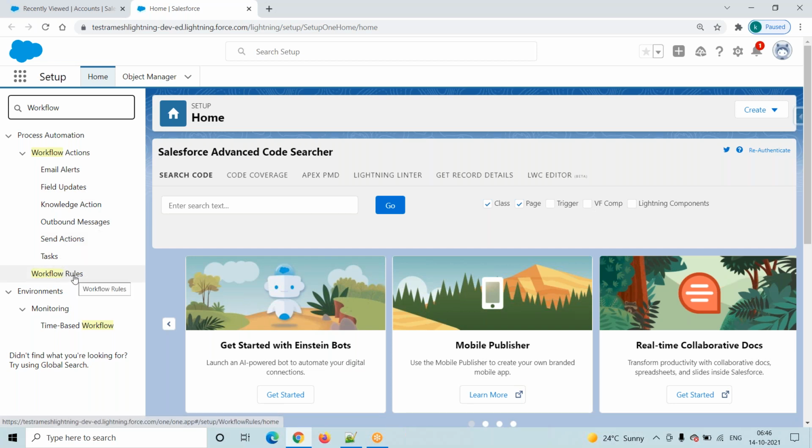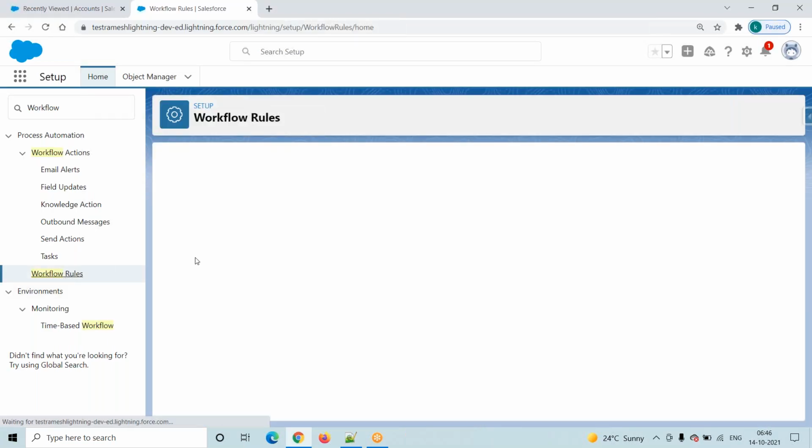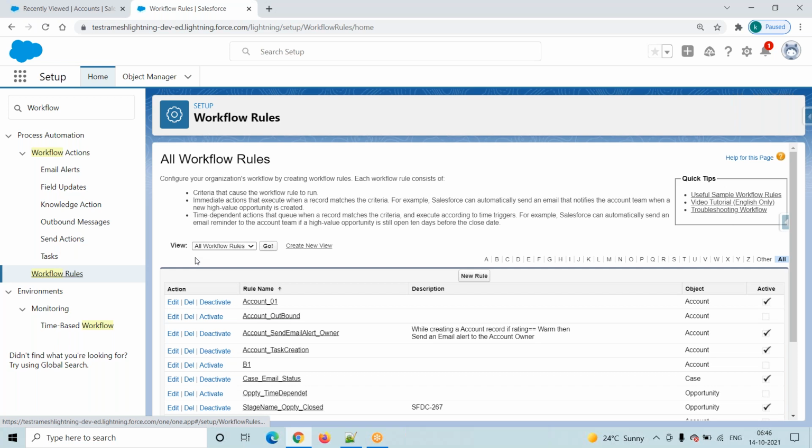First we have to create a workflow rule. Go here and click on Workflow Rules. Okay. Go to Setup, go to Quick Find.